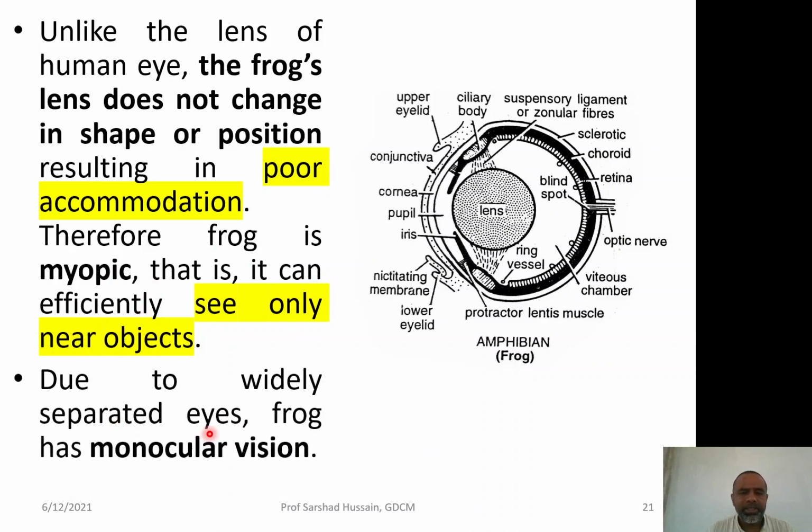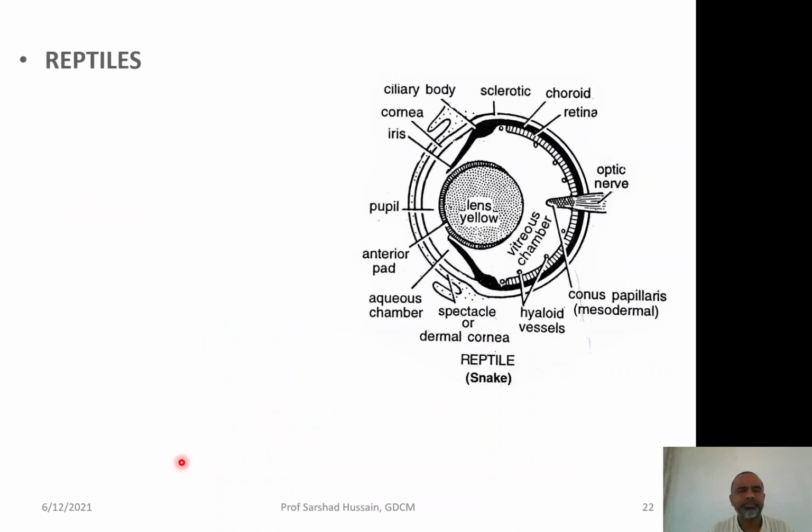Due to widely separated eyes, frogs again have monocular vision. Monocular vision means again one image is formed by one eye as a single. Both the eyes cannot look at the same object at the same time.